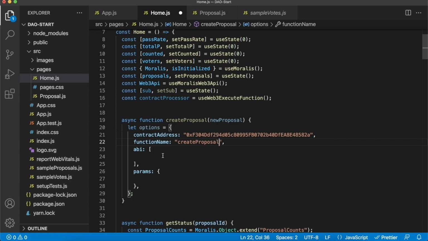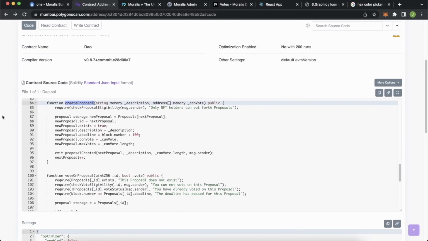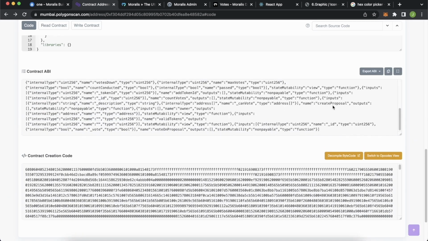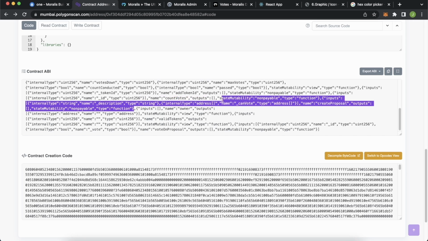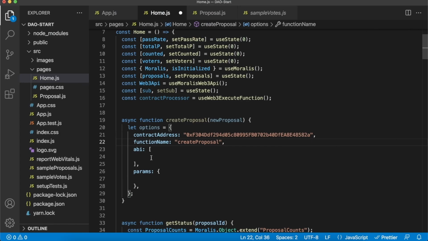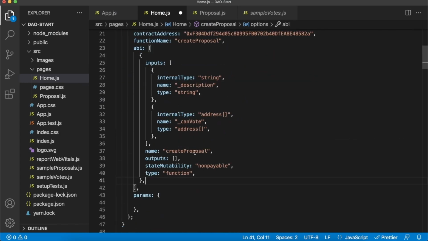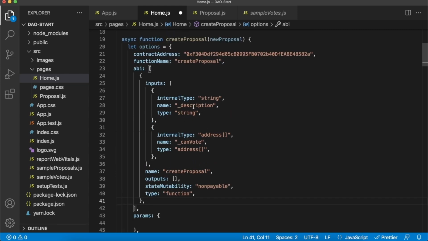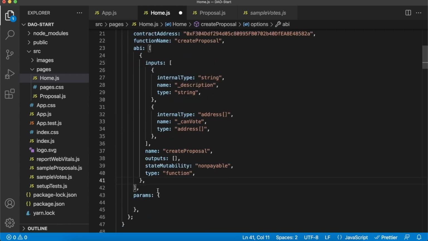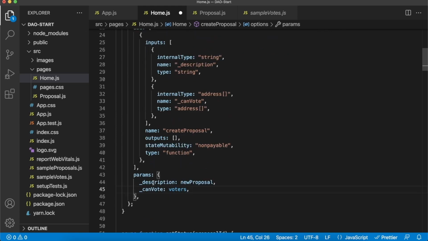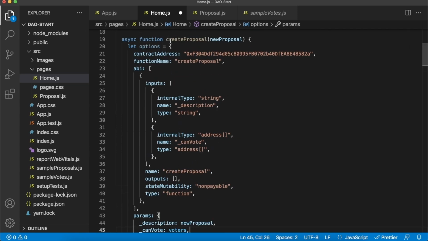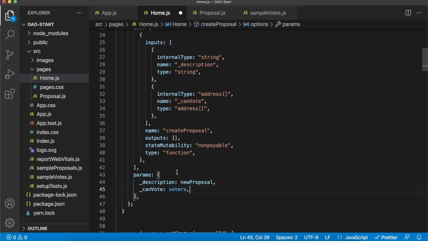The contract API, let's get that from our Polygon scan again. So we find it's over here, create proposal, but let's just get the function bit from over here. It starts from the inputs. So copy that, head over to your ABI and paste the application binary interface for creating a proposal. And like I said, the description and the can vote are the two parameters this takes. So in our case, whatever we pass when calling create proposal as the new proposal, we set as the description when calling our smart contract.